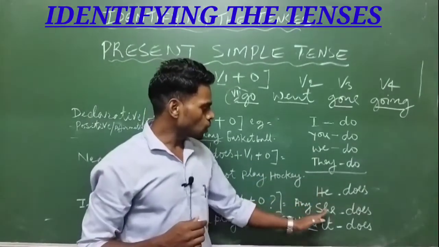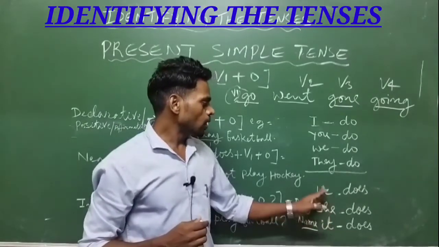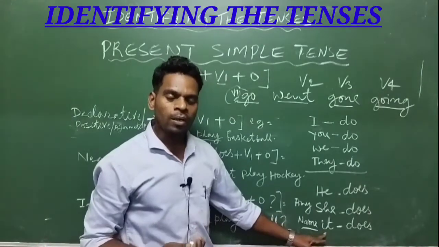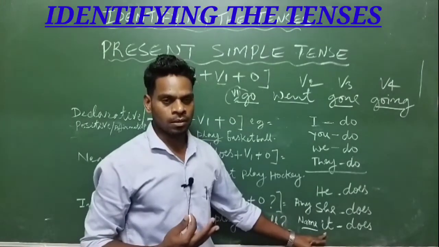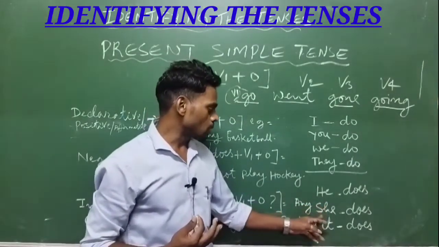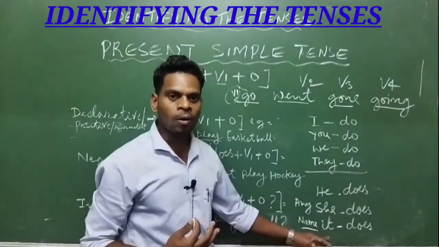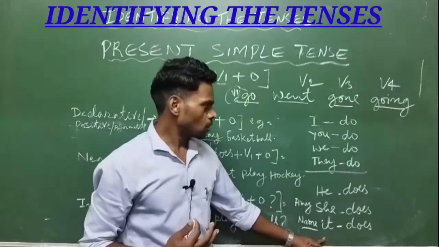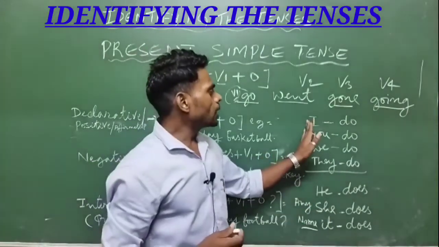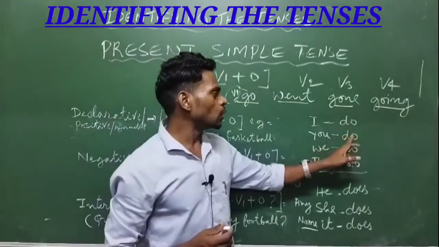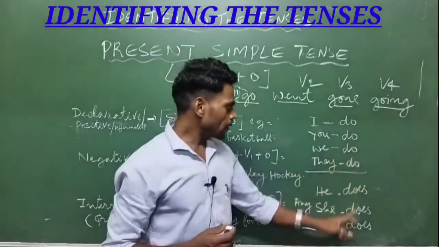The subjects here are I, you, we, they, he, she, it. These are the subjects mostly used whenever we construct a sentence. Instead of he, she, it, a noun also can be put as a subject. Any name of a person, either boy or girl, or living things or non-living things. In present simple tense, the helping verbs are do and does.